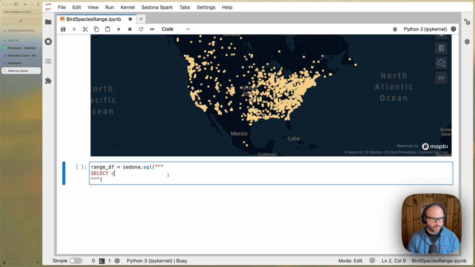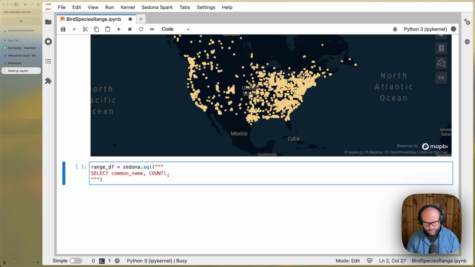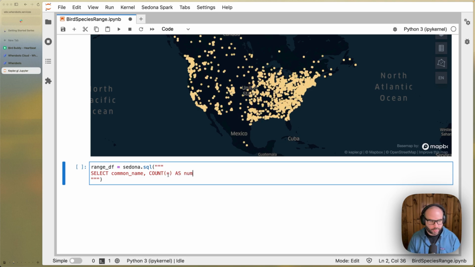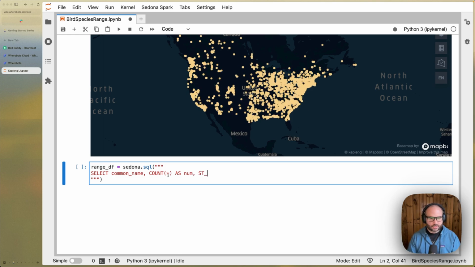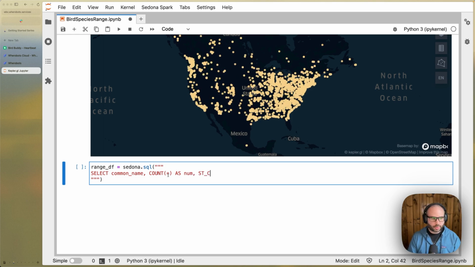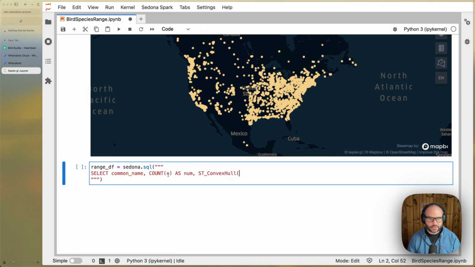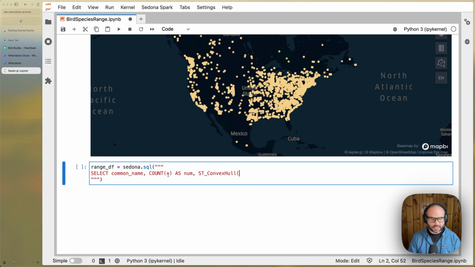So let's write our Spatial SQL statement to do exactly that. We'll start off using the common name. We'll just do a count star of the rows, so the number of observations. And then to convert the point geometries to a polygon, we're going to use the ST_ConvexHull function.